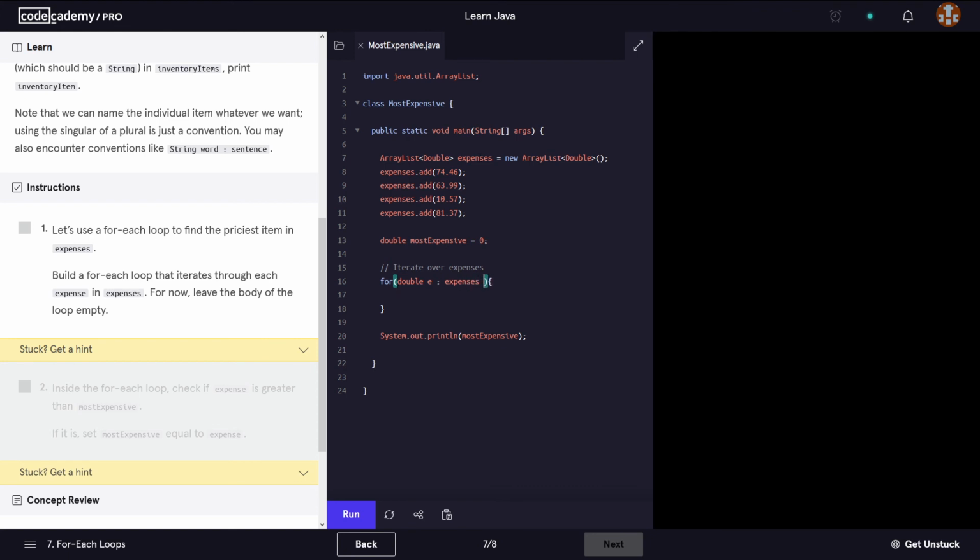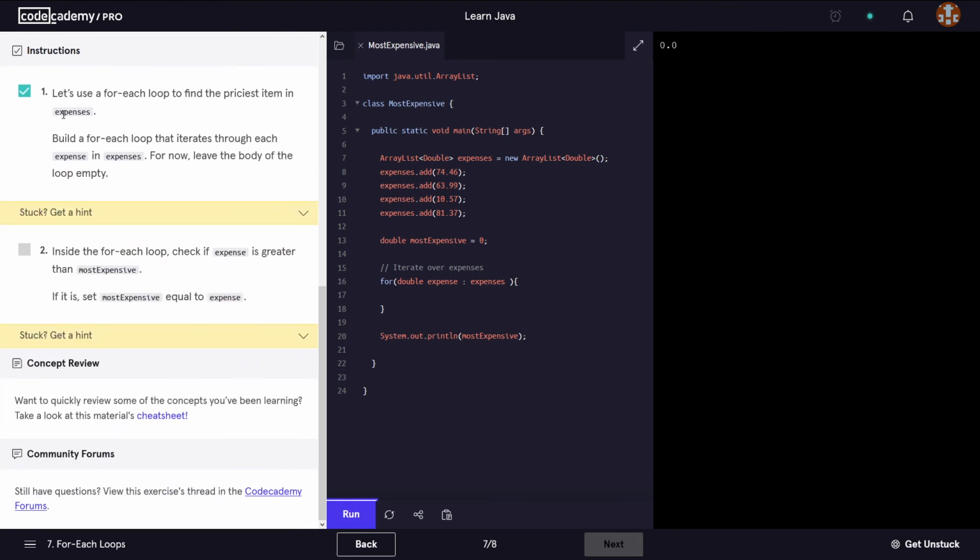Why expenses? Because this is the name of our array list, okay? So for each expense in our expenses, so for each of these values, and I think it says to leave the body empty for now. Yeah. Let's go on to instruction number 2.